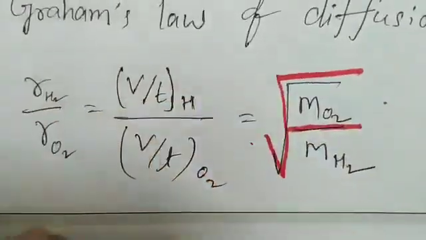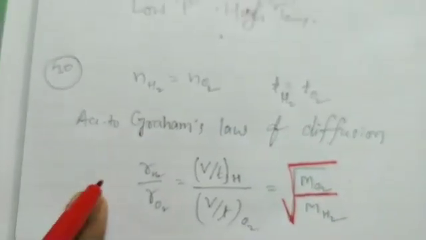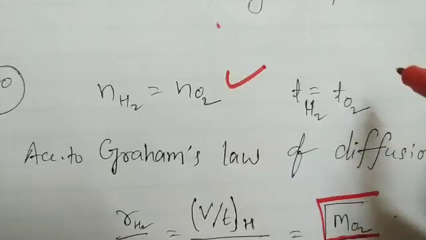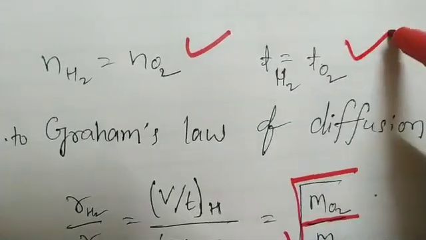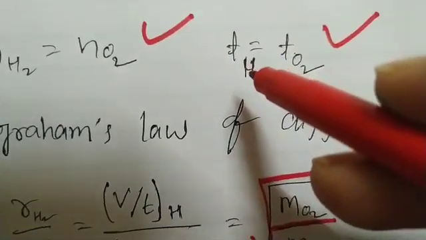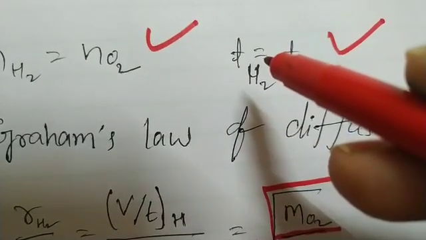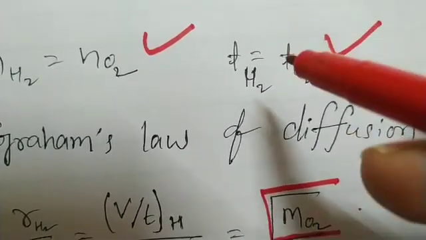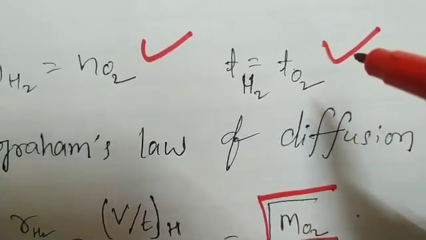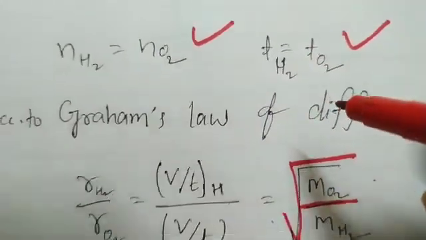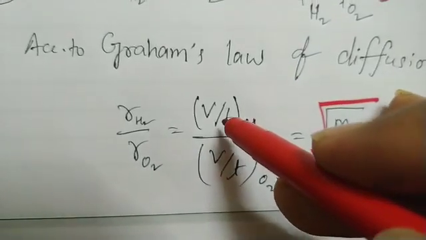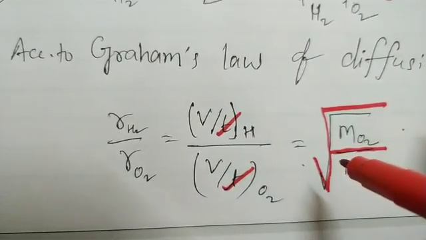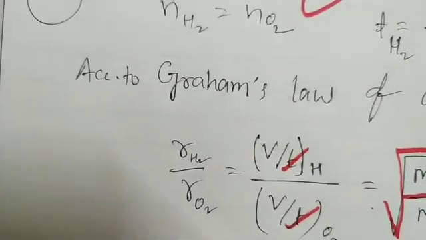Already we know that number of moles same, then time also same, because in the time half of the hydrogen is released, how much oxygen is released, so time of both is same. Then t gets cancelled.